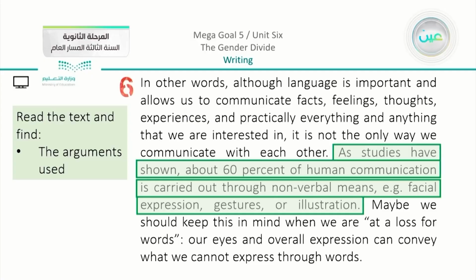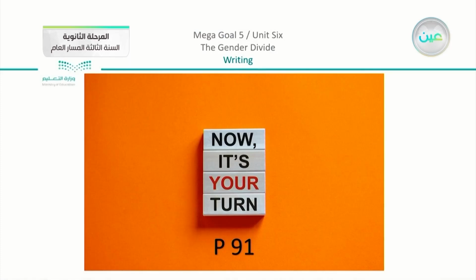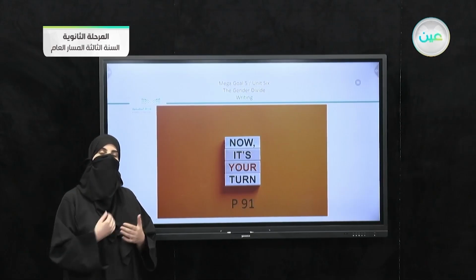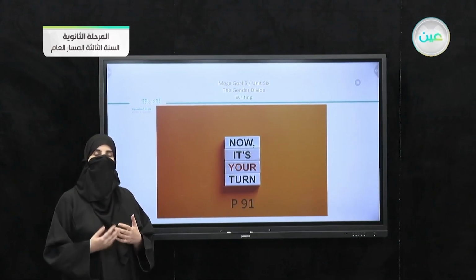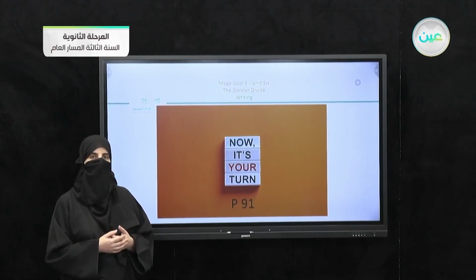These studies show that 60% of human communication is carried out through nonverbal means. The passage in general is about verbal and nonverbal communication and how people understand each other even though sometimes they don't need to speak.